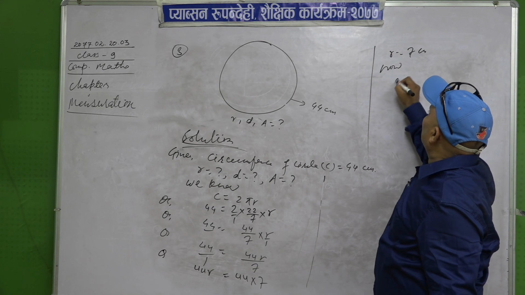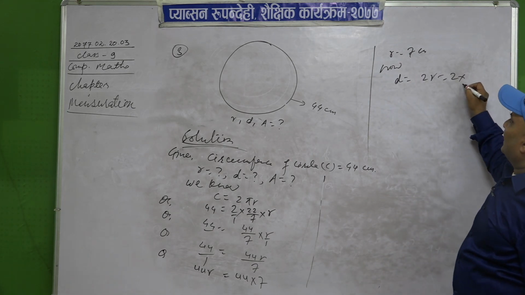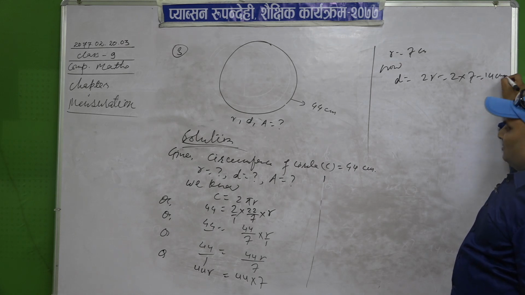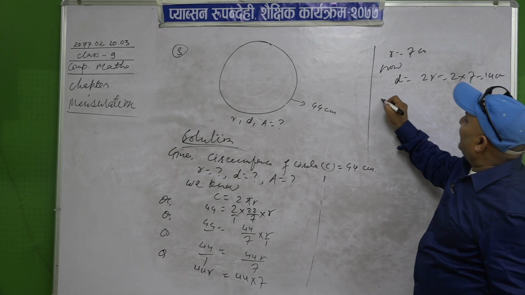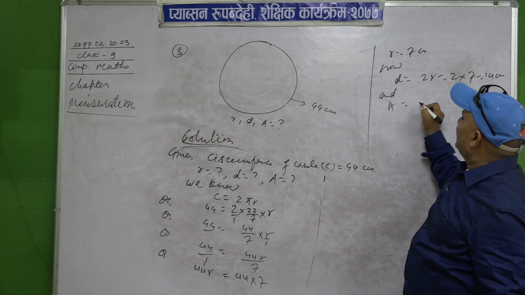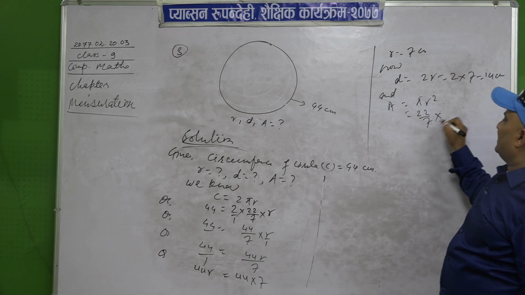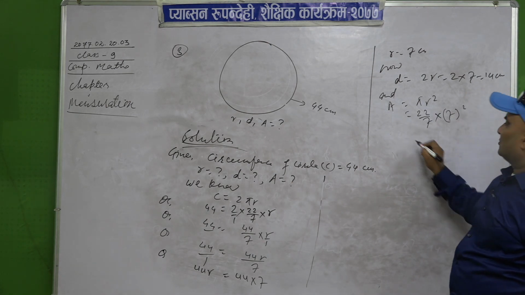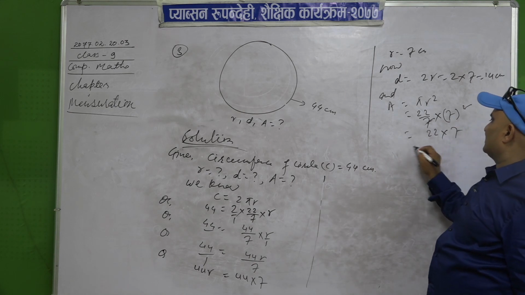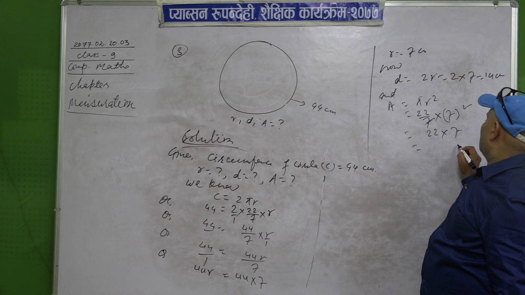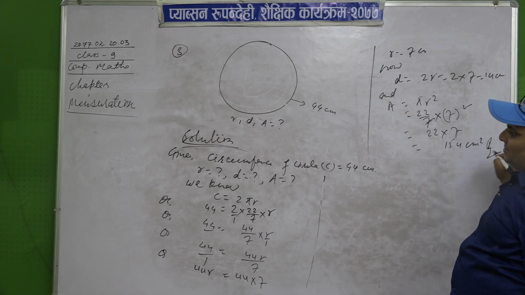Now D is equal to 2r, 2 into 7, that is 14 centimeter, and A is equal to pi r square. Pi is 22 upon 7, r is 7 whole square. This 7 cancels, 22 into 7 is 154 centimeter square.